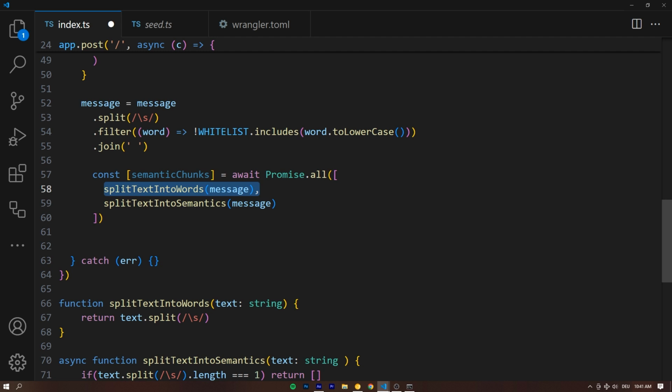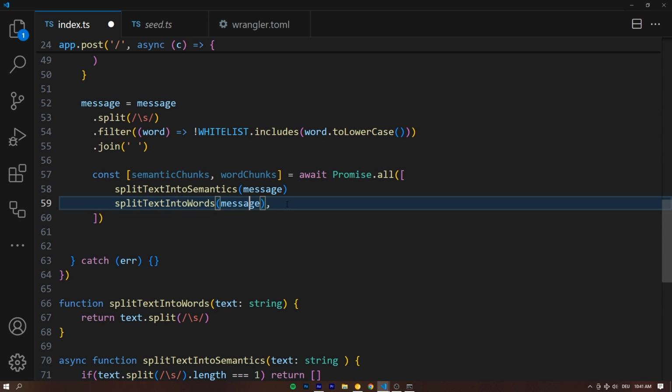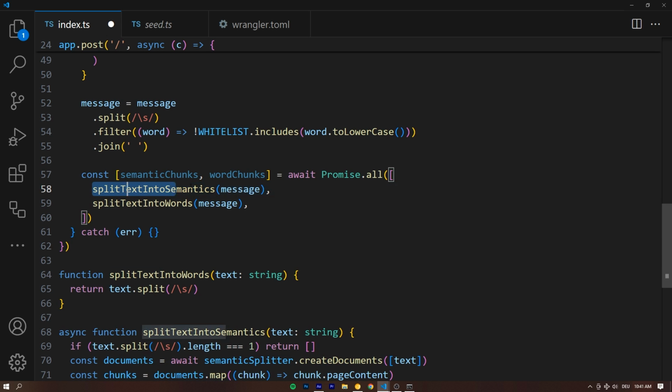If we have the split text into words function first and then the semantics, what would happen now is that the return value of the words would now be assigned to the semantic chunks, right? And if we also destructure the word chunks, then the semantic chunks would be assigned to the word chunks, because first, second. So the order would actually be wrong here. So let's switch them around using Alt and arrow down. So first off, we get the semantic return value and assign it to the semantic chunks, and then the word chunks from the word chunks function.